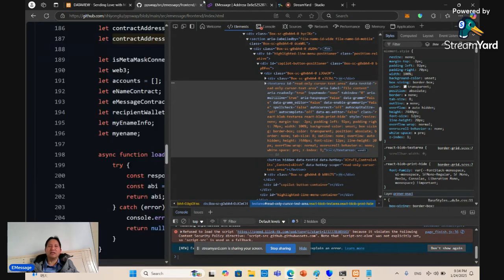All right. So that's very much how you understand the e-message front end and back end, as well as how you debug. And so good luck. Otherwise, see you next time.